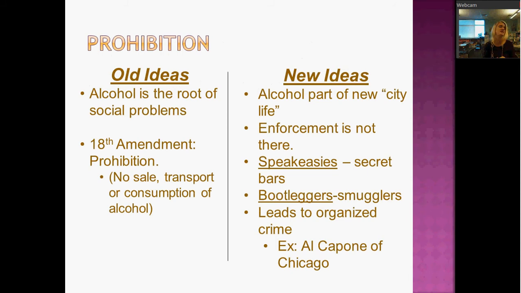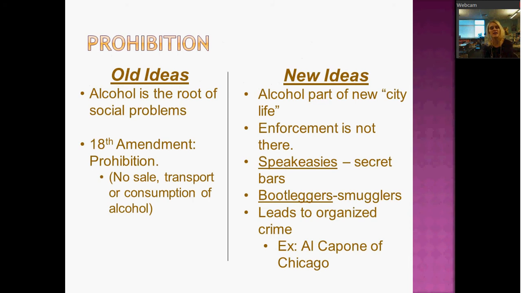So bootleggers are basically smugglers of alcohol. Our very first NASCAR racing comes from guys who learned how to soup up their cars to go faster than the cop cars, so they could transport alcohol all over the country, and that was pretty big in the South. This is also going to lead to a rise in organized crime.